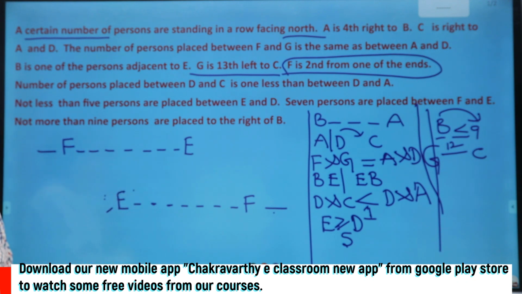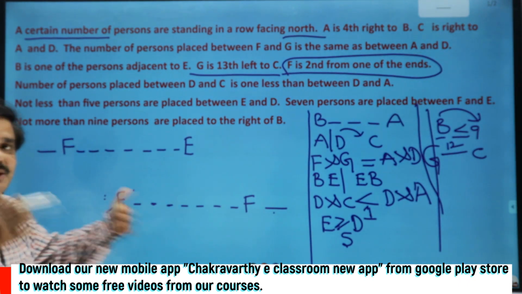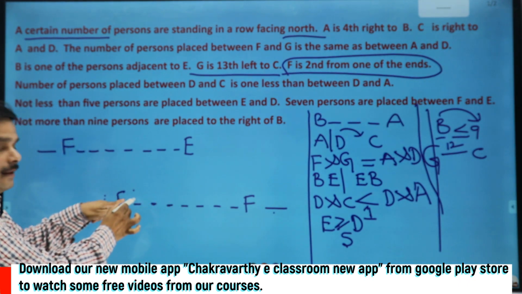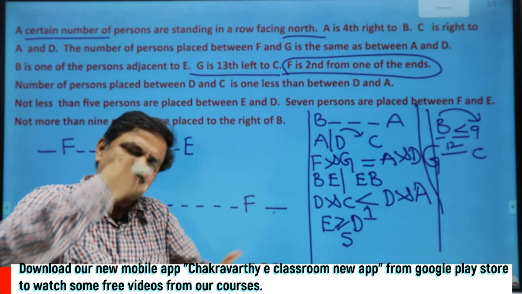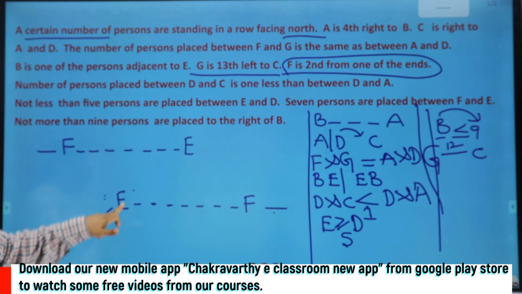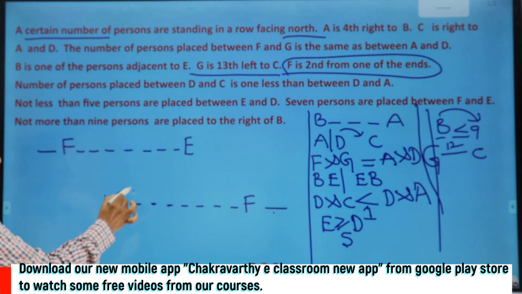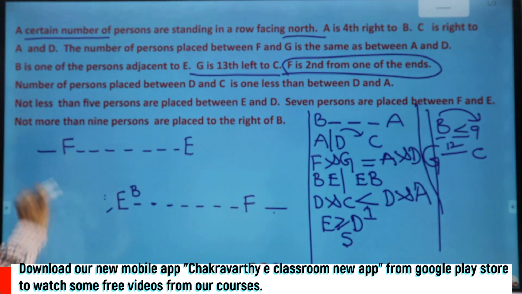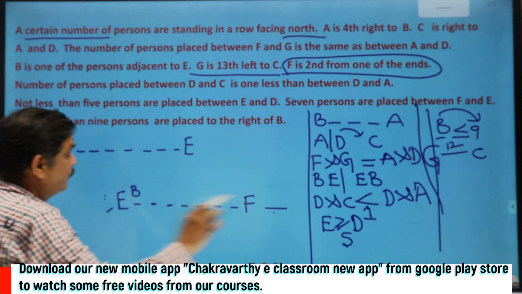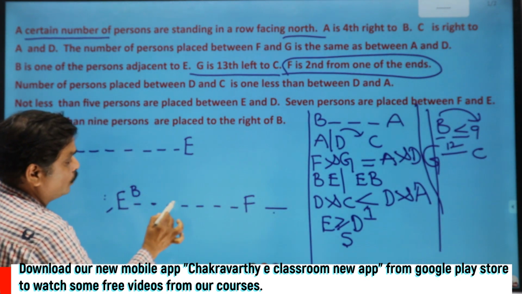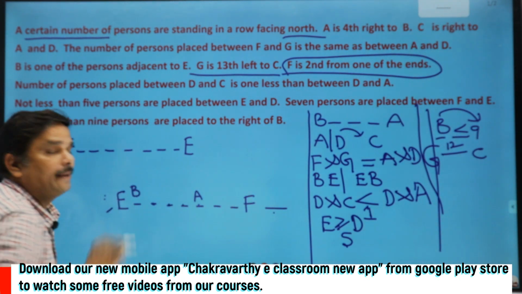Now quickly visualize what if I keep B here. For your understanding, I am writing here. But if you become an advanced student, go on practicing the questions, you need not write this here. Just we will write for your sake. Suppose what if it is B? Quickly, based on B, I can say A's position. A's position on the fourth right, 1, 2, 3, 4, I can keep A.